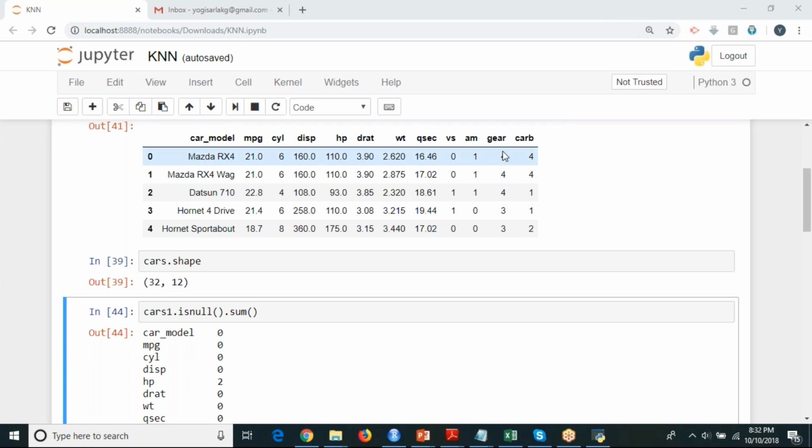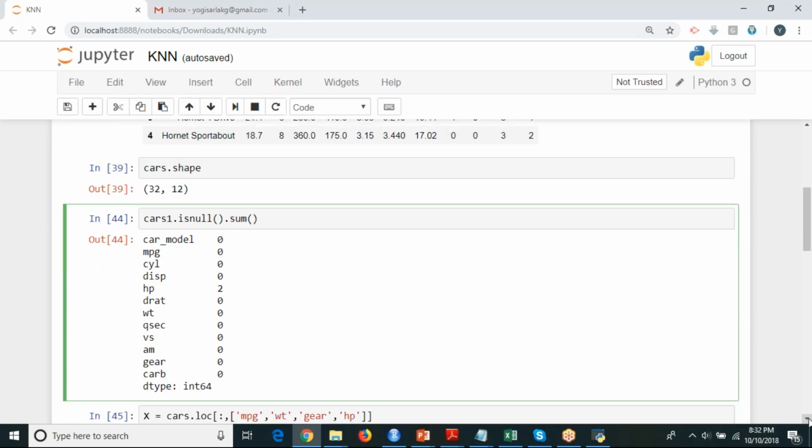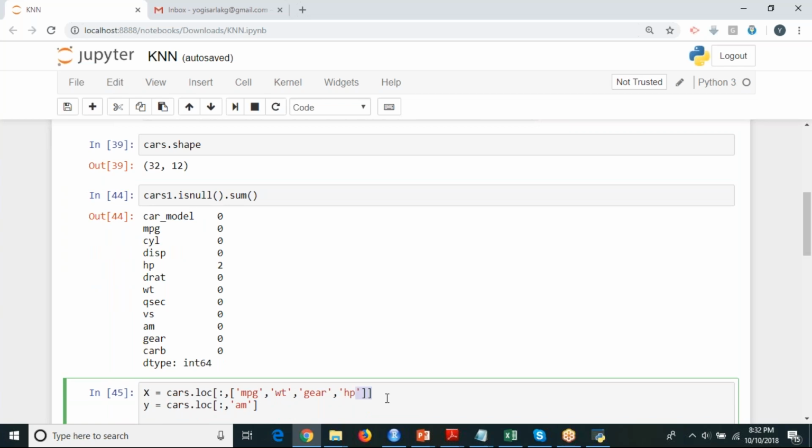Yogesh, can you scroll down? Yes or no? It's done. This is just the head function, shape, isnull. You should concentrate from here, especially from this point, on what I'm going to take as input variables and output variables. Yogesh, you have given the same data set. Done. And Rakesh, you can share your screen. I'm going to give presenter access.